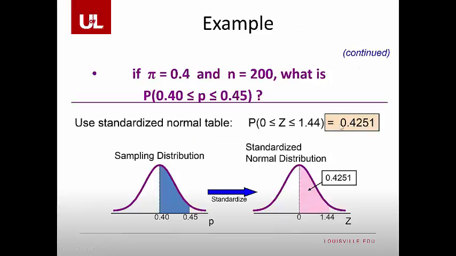In our case, that's going to work out to be 0.4251. Again, we only care about this region right here. We already know that this is 50%. All the values of z less than 0 have to have a cumulative probability of 0.5. So what we want to know is the likelihood that z is going to be between 0 and 1.44.